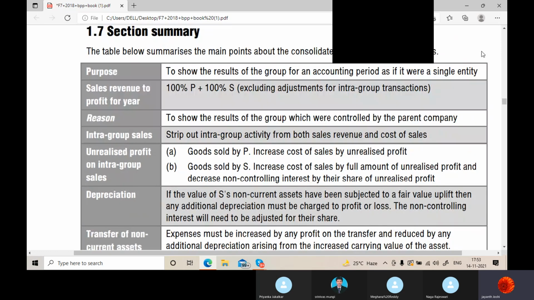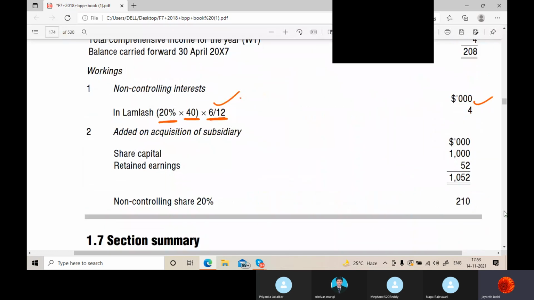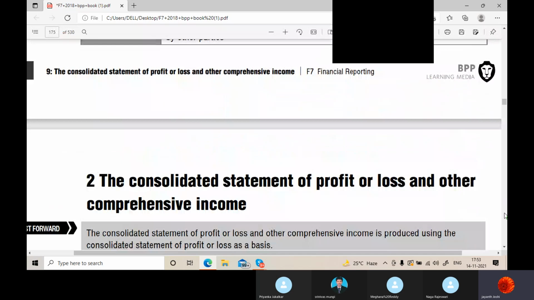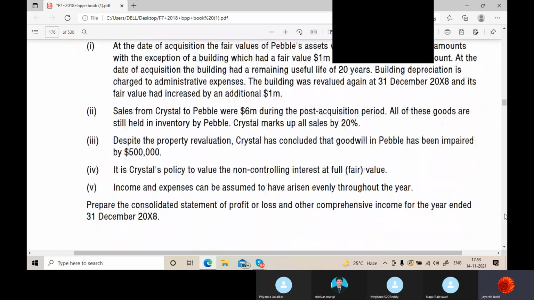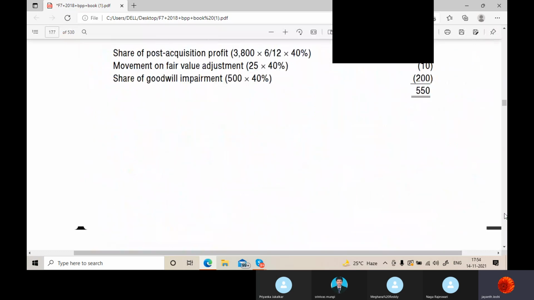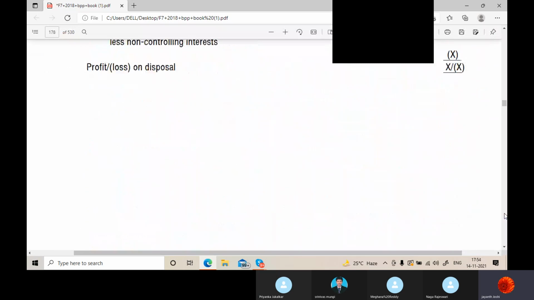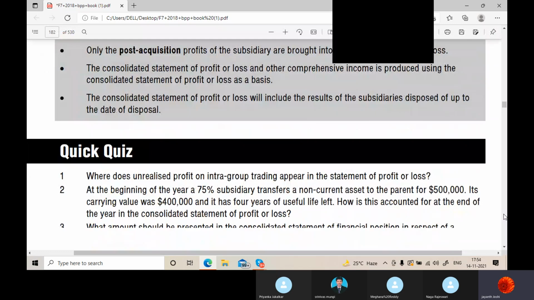Once we do these two points, your consolidated statement of profit or loss is almost done. Then only OCI will come into the picture. And some one or two questions. That's it. This is not a big chapter.